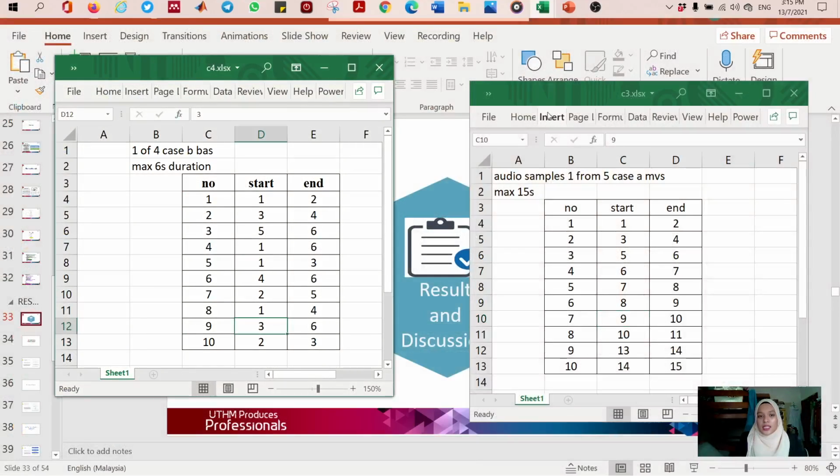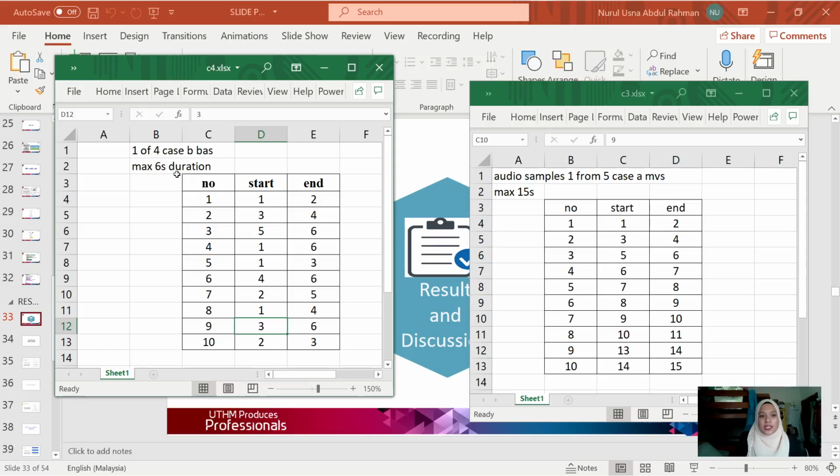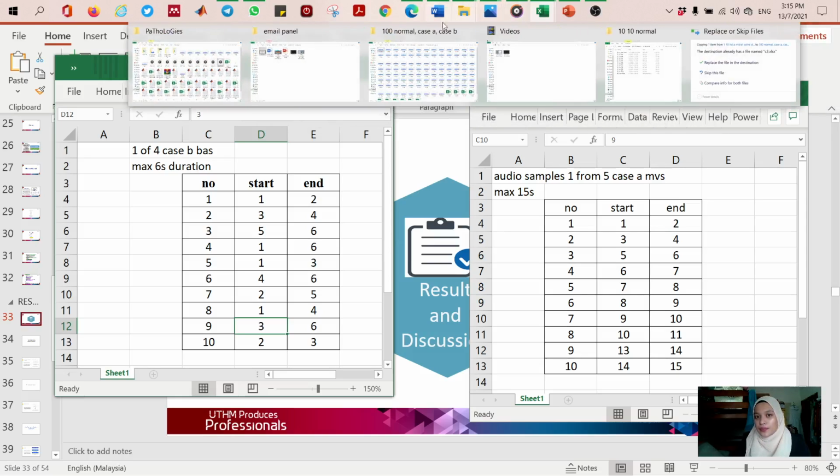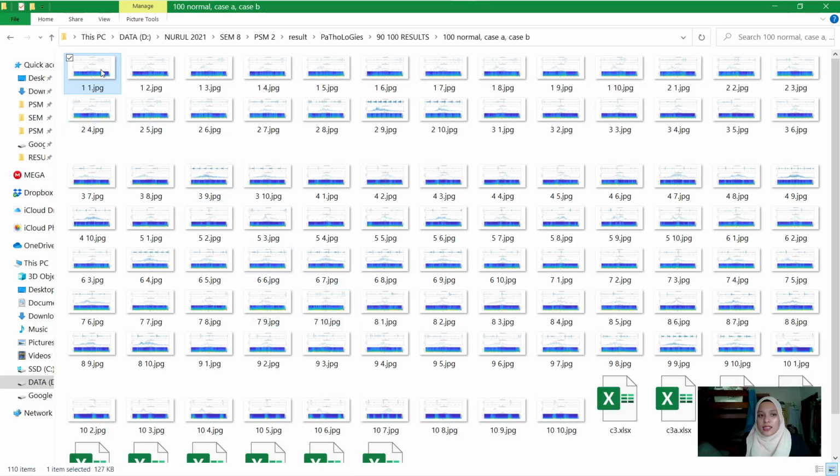For case 2, the first sample duration is 6 seconds. So I vary it by 1 second, 2 seconds difference, 3 seconds also. We can see the time difference here. That's how I can generate 100 PCG signals. This is how I generate 100 more PCG signal samples.